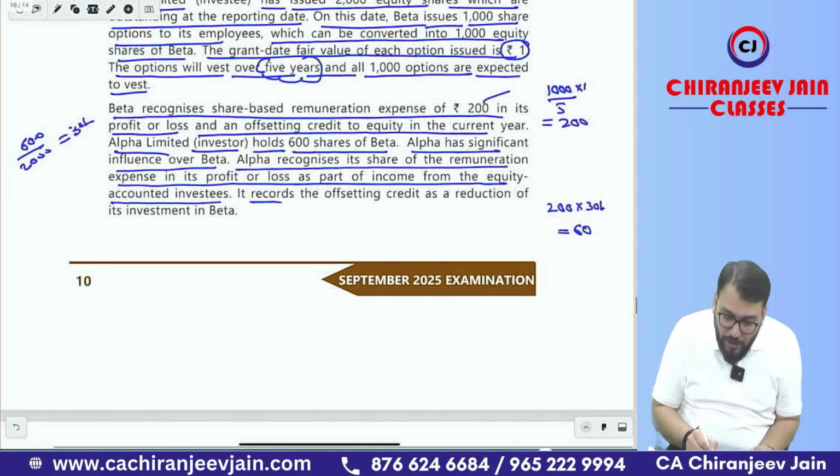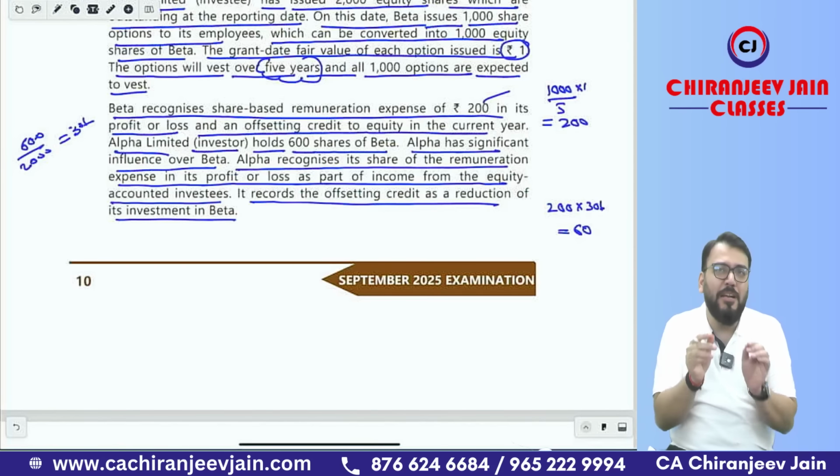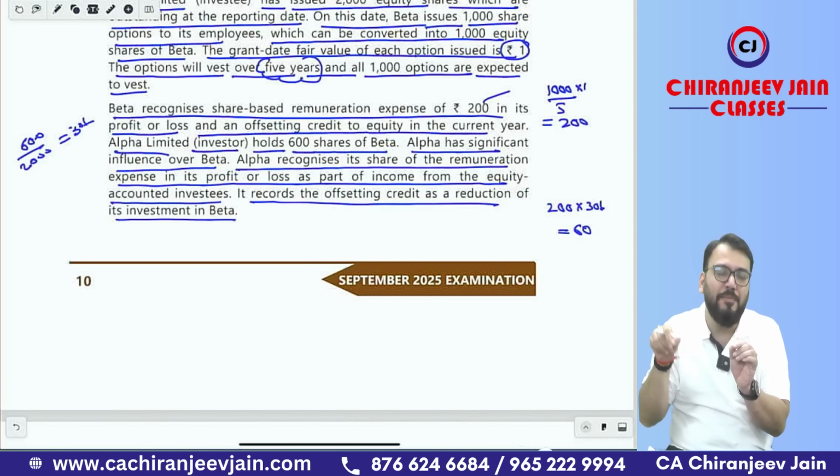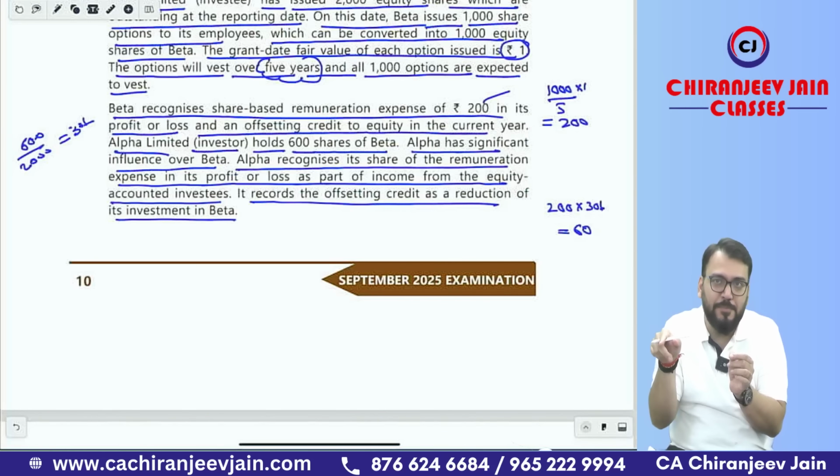It records the offsetting credit as a reduction in its investment in Beta. Of course, the investment account will be created. So the journal entry is: normally we write share of profit from associate or joint venture, but because here they have given only EB expense, I am writing share of EB expense account debit to investment in associate.